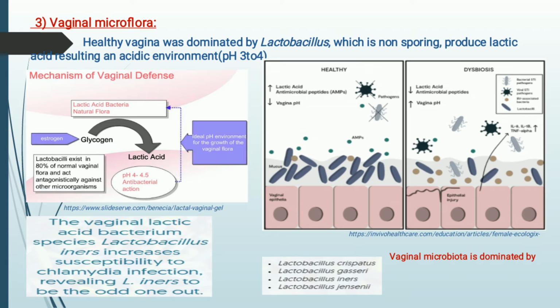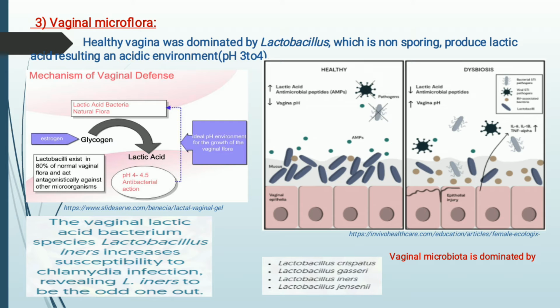So in this slide share you can see the vaginal microflora, which are very important for us and for a healthy vagina. It is very important that our vagina should be dominated by one bacterial genus, that is lactobacillus.